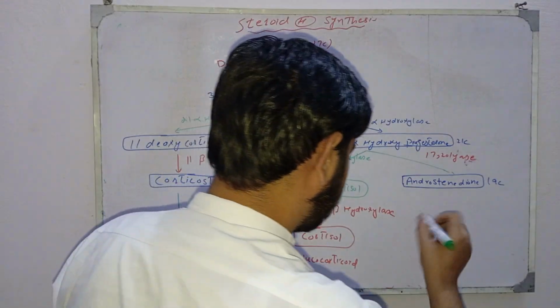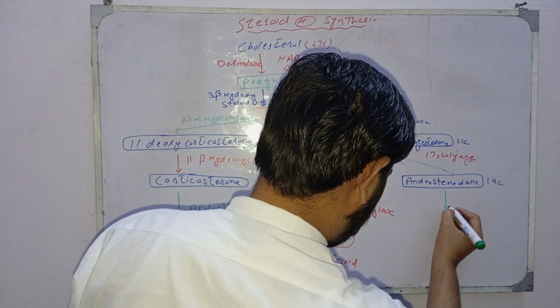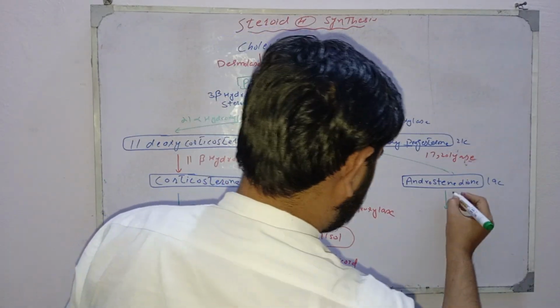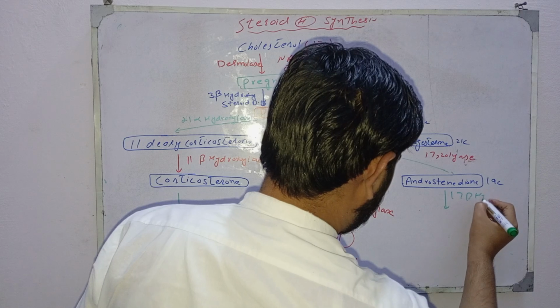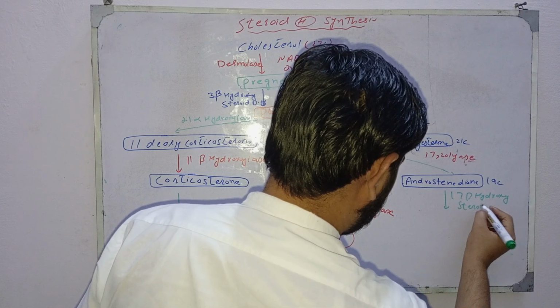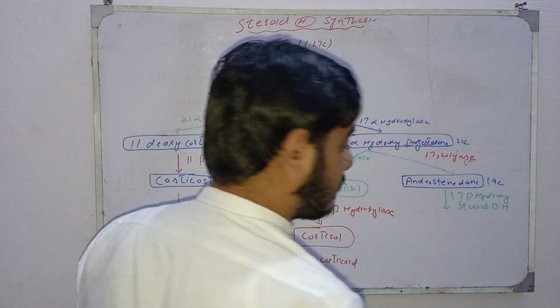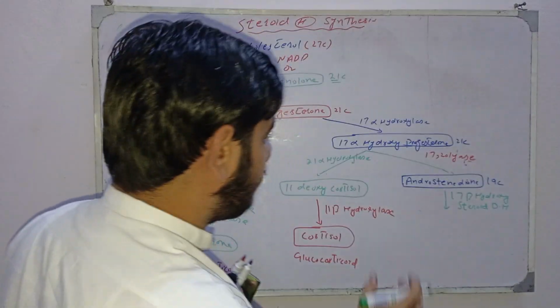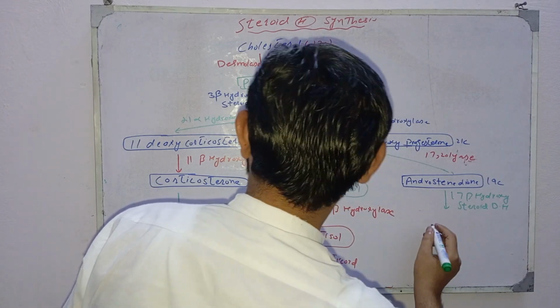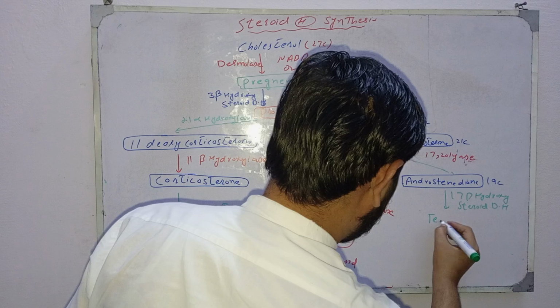Next reaction, by action of 17 beta hydroxysteroid dehydrogenase enzyme, it converts into testosterone.